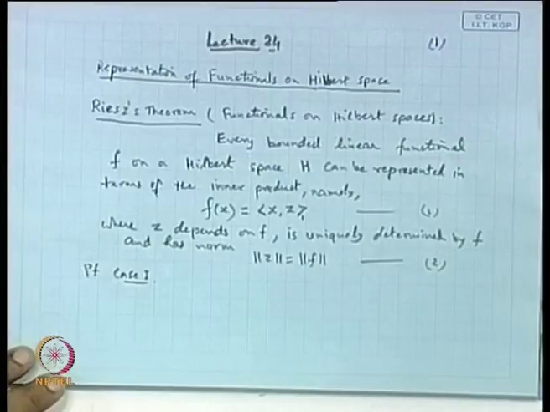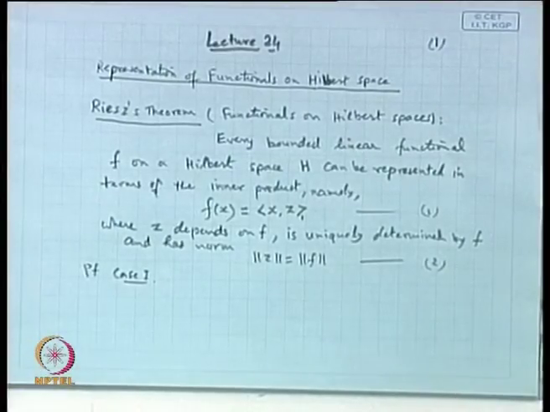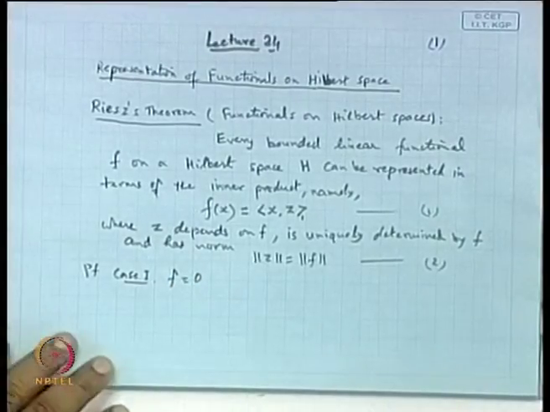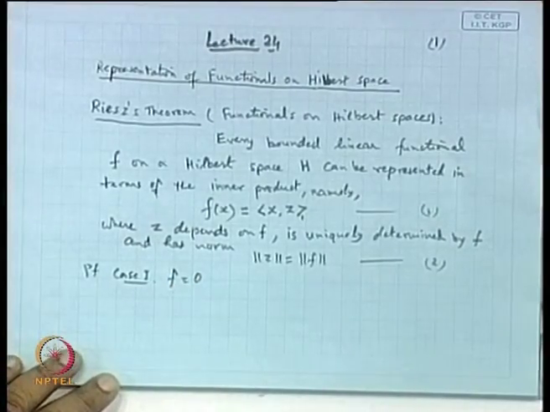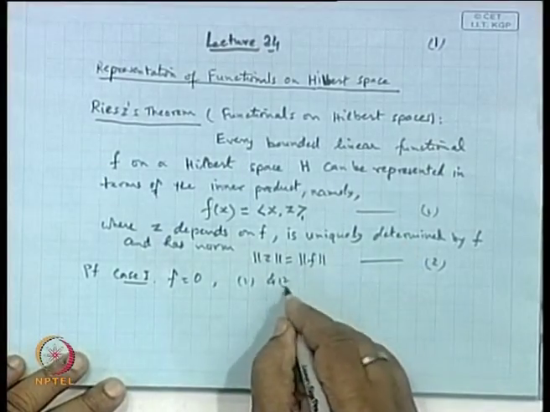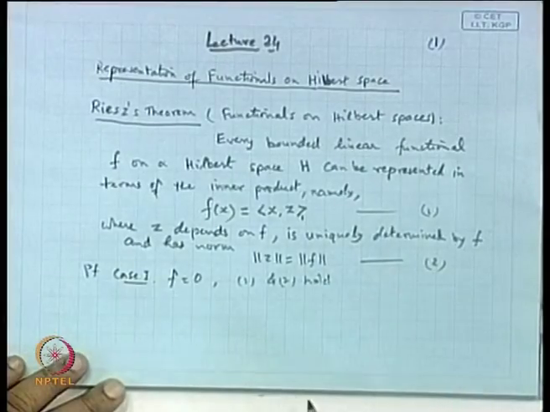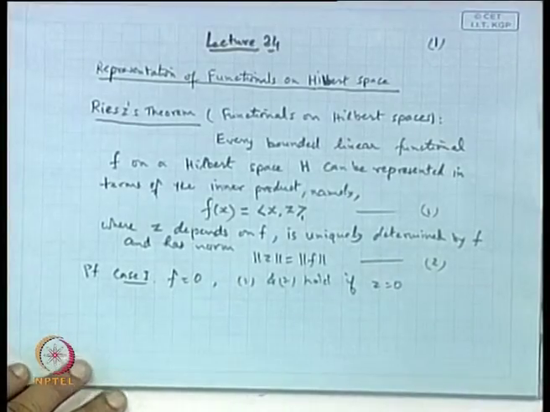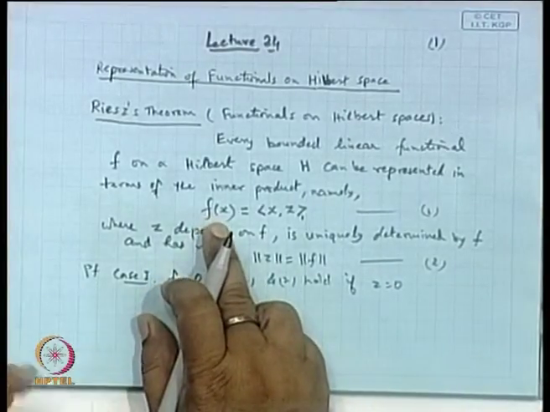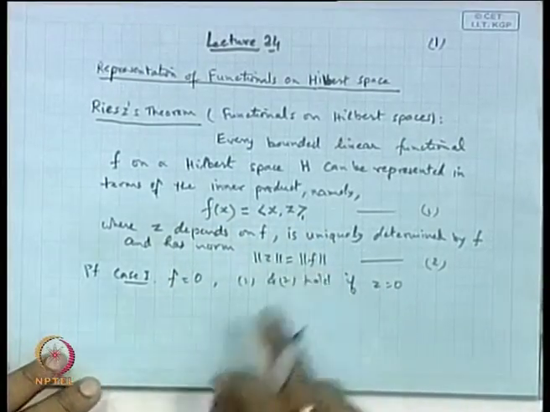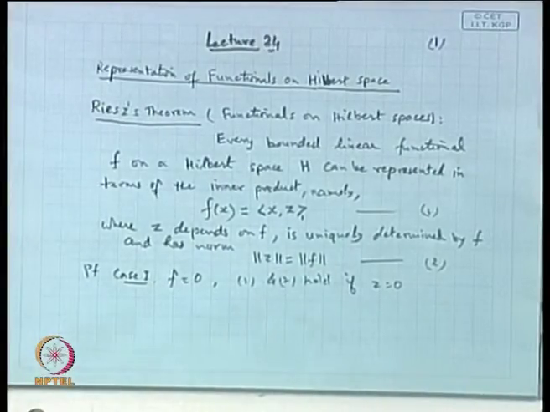Case 1. If our bounded linear functional f is a null operator or null functional, then obviously 1 and 2 hold if z is 0, because if f is 0, then f(x) will be 0, and with z equal to 0 the inner product is 0. So basically this holds if z is 0. So there is nothing to prove here.